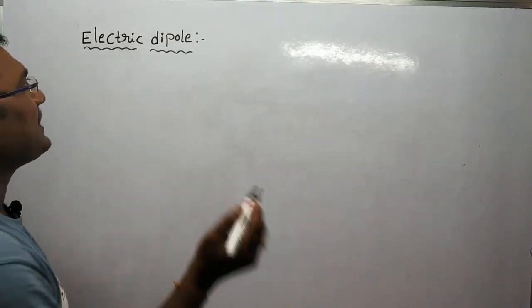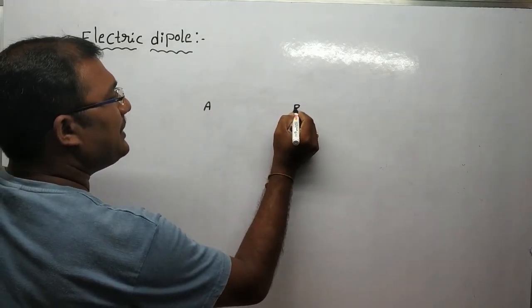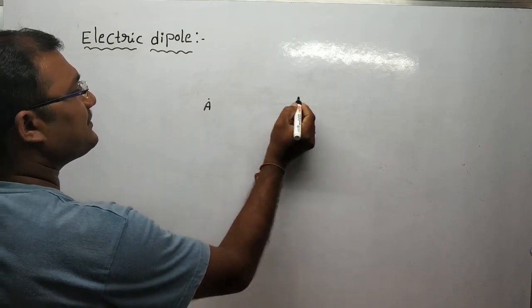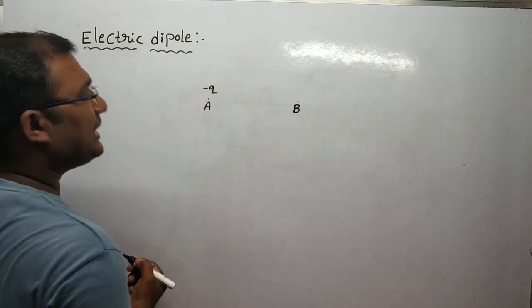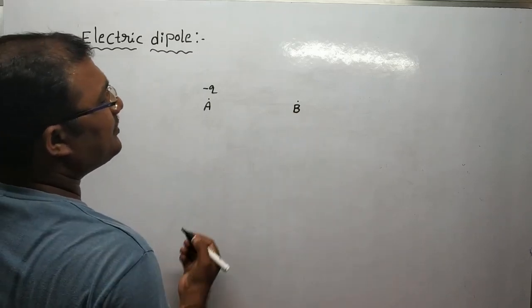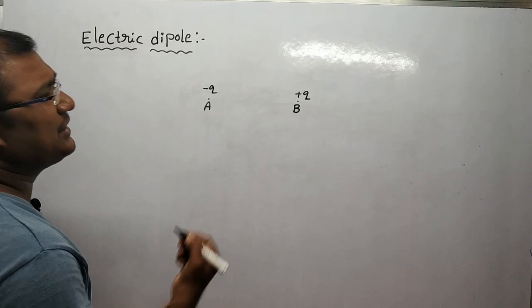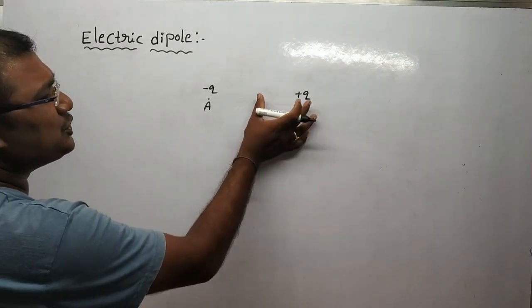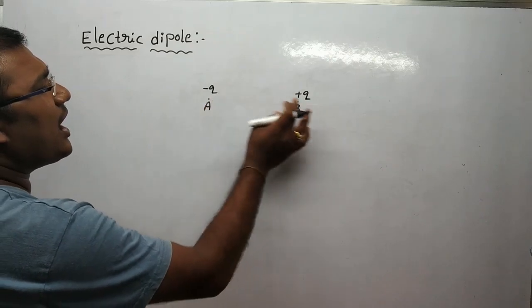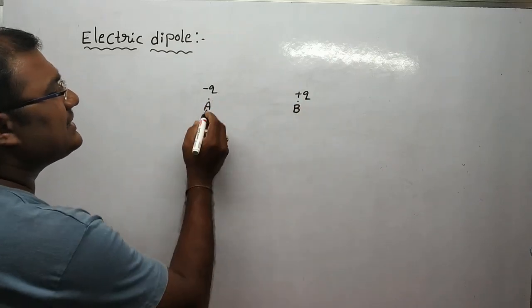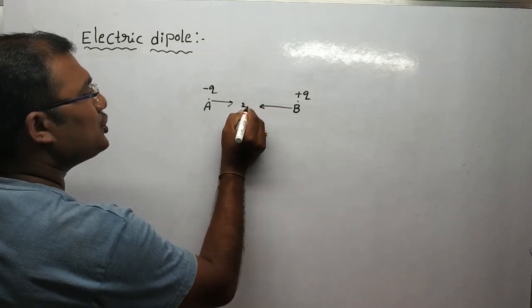For example, let us consider two points A and B in space. At A, I place a negative charge minus Q, and at B, I place a positive charge plus Q. These two charges are equal in magnitude and opposite in nature, and they are separated by a distance 2L.